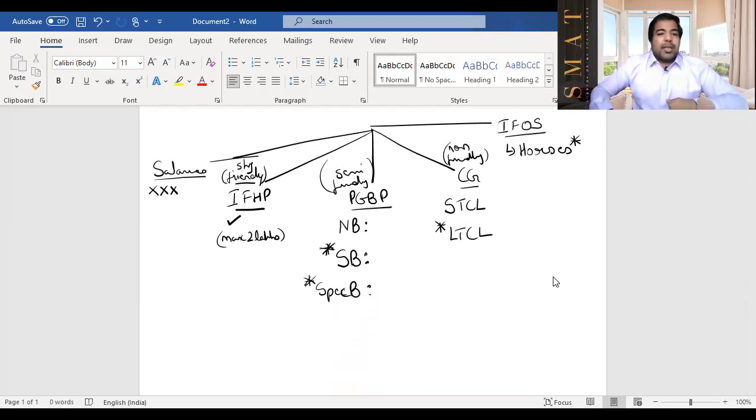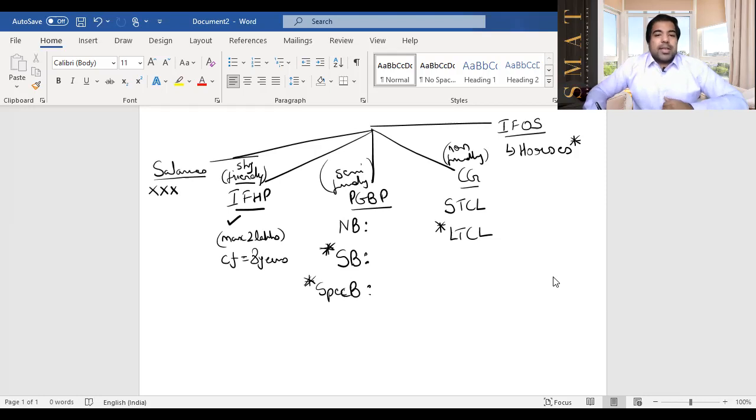IFHP can be carried forward. Yes, they can be carried forward. But once you carry it forward, you'll be in the same head. You should know you cannot go to outsiders. You will only be in the family, and you can carry it forward for 8 years. 8 years basically means after the year you incur it, not that year.